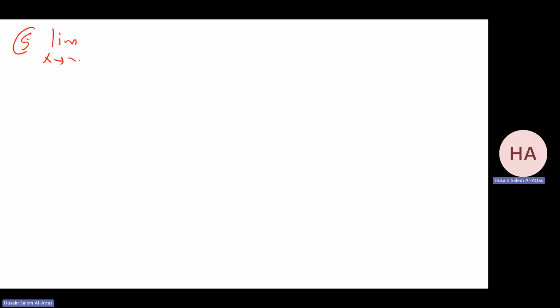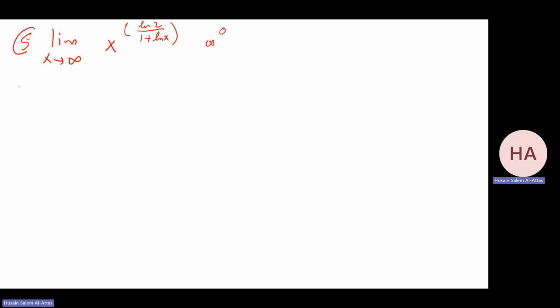Limit as x goes to infinity of x to the power ln 2 over 1 plus ln x, which is infinity to the power 0. This is infinity, ln 2 over ln infinity is infinity, ln 2 over infinity, that will be 0. So it's infinity to the power 0.